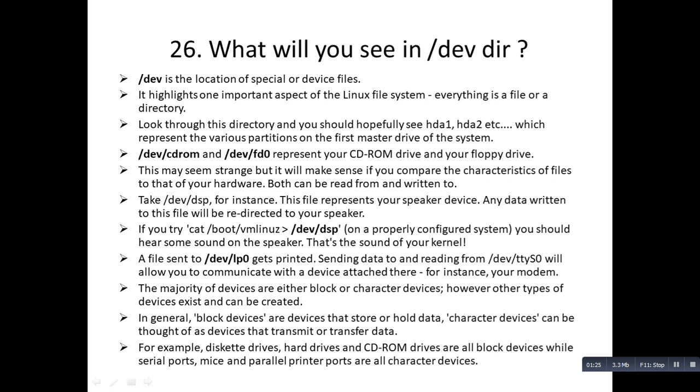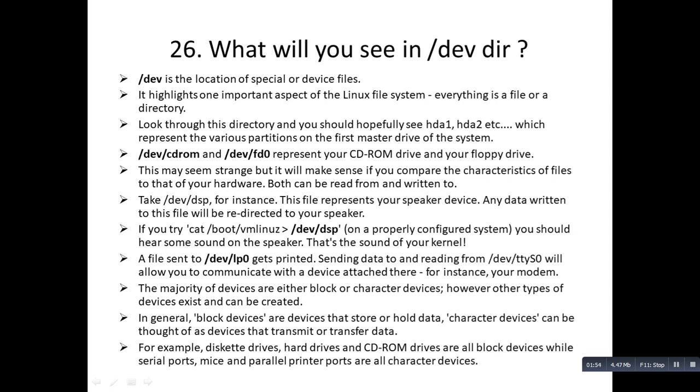Look through this directory and you should hopefully see hda1, hda2, etc., which represent the various partitions on the first master drive of the system. /dev/cdrom and /dev/fd0 represent your CD-ROM drive and your floppy drive. This may seem strange, but it will make sense if you compare the characteristics of files to that of your hardware.